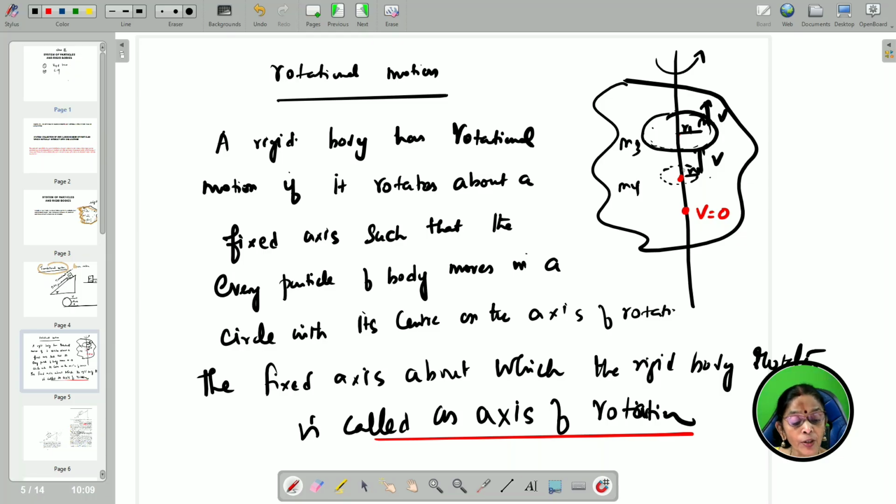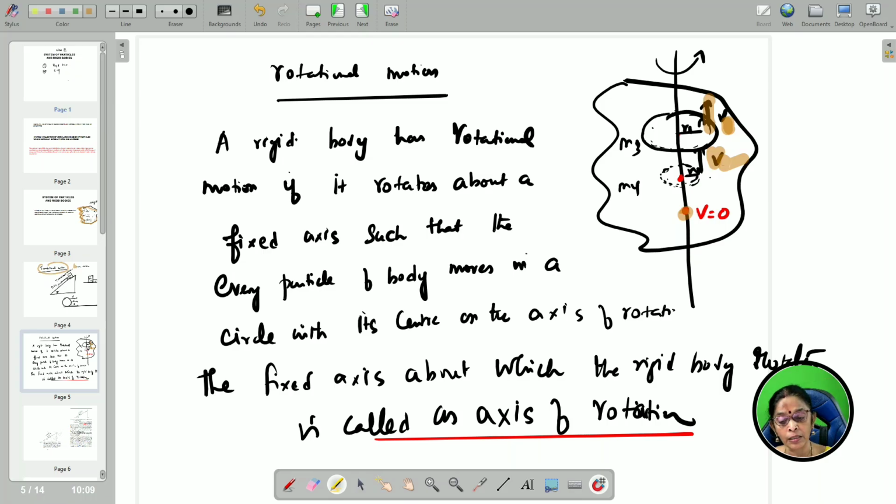With respect to the axis of rotation, all these particles undergo circular motion along the circumference of a circle around the axis, therefore the radius changes. But if you consider one such particle exactly at the center of the axis of rotation, then the particle will not move, therefore its velocity is 0. All other particles will have velocities v1, v2, etc. depending upon the distance from the axis.